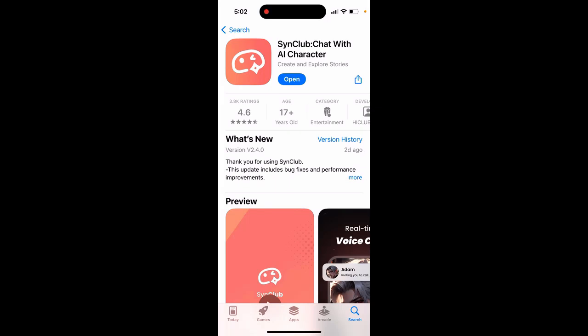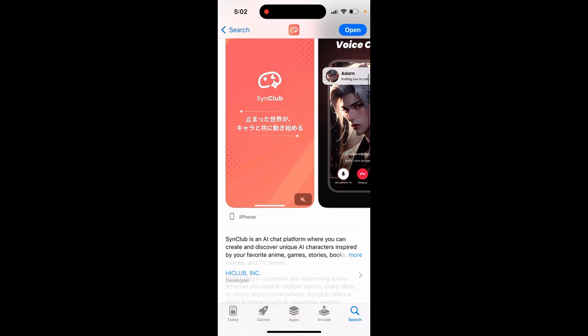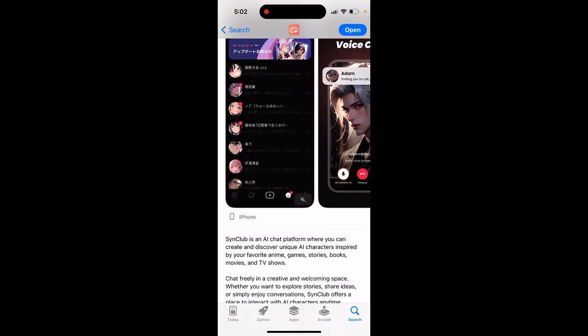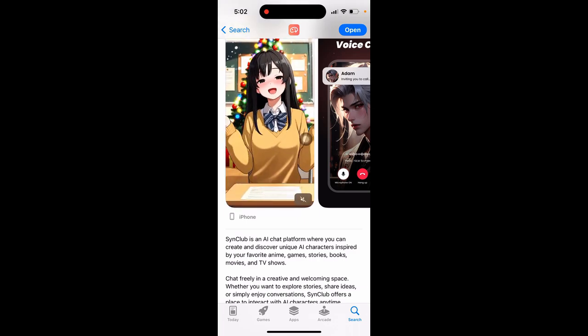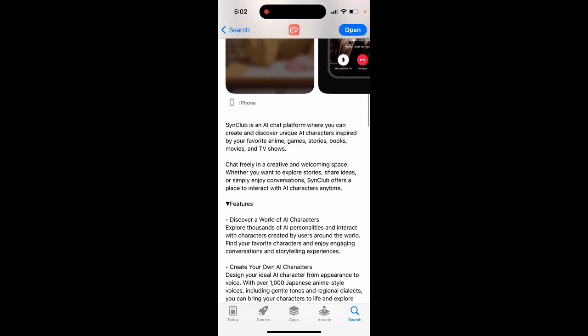Here's SynClub app, chat with AI character, create and explore stories. So SynClub is an AI chat platform where you can create and discover unique AI characters inspired by your favorite anime, games, stories, books, movies, and TV shows. Chat freely in a creative and welcoming space.